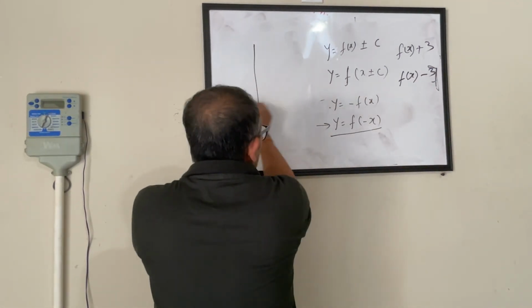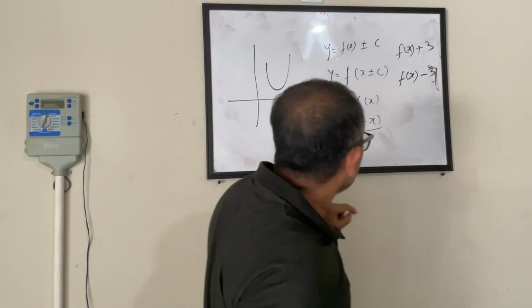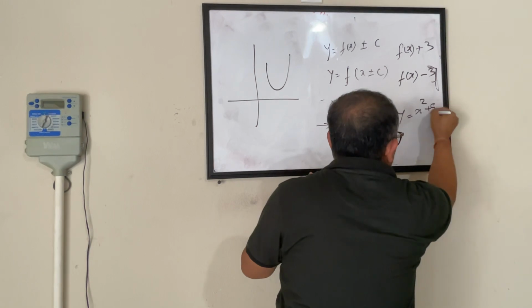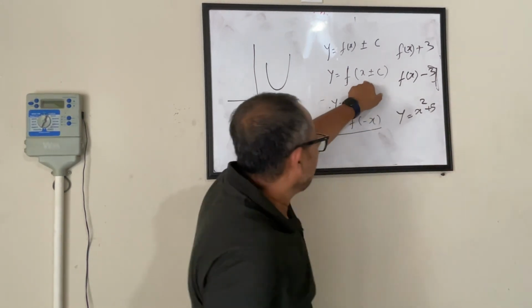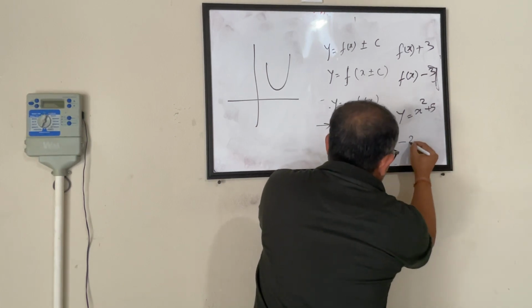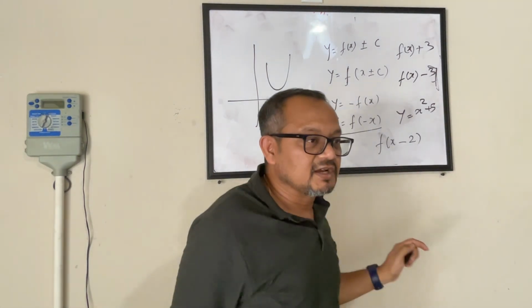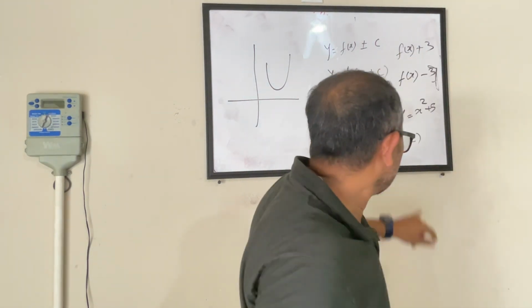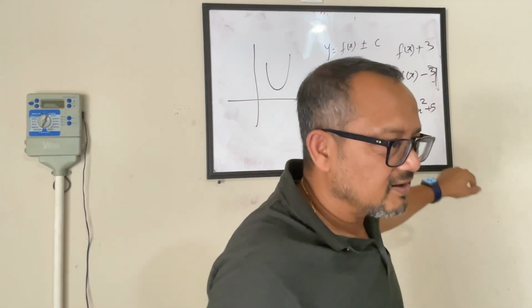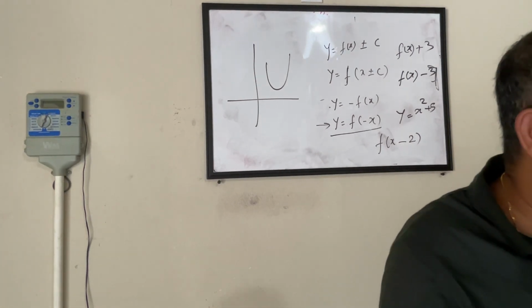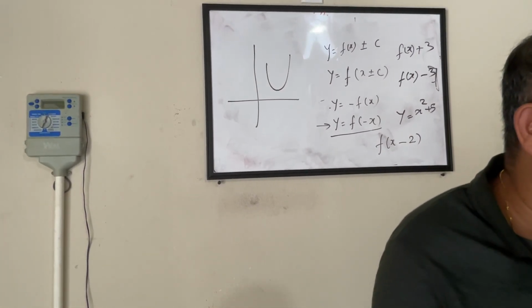This is my parabola. Y equals whatever, x square plus 5. Now, when I do function x minus 2, what happens, Vaibhav? So it goes 2 units right. Goes to the right by 2 points.